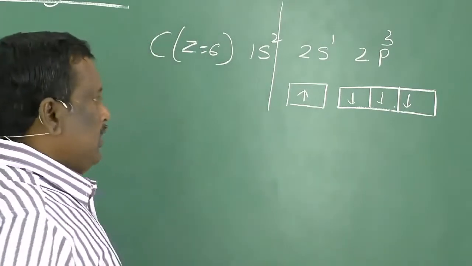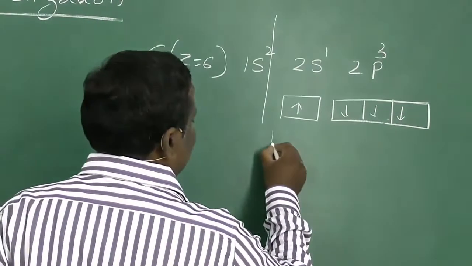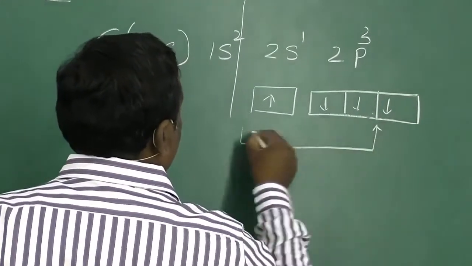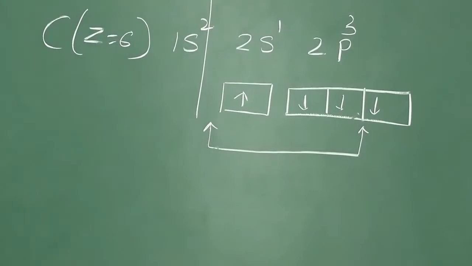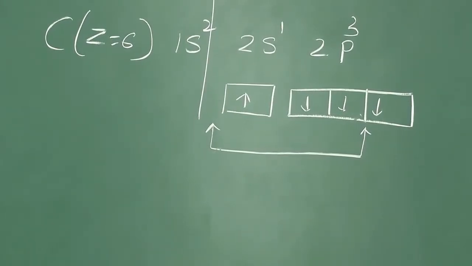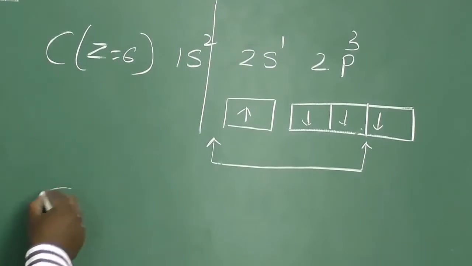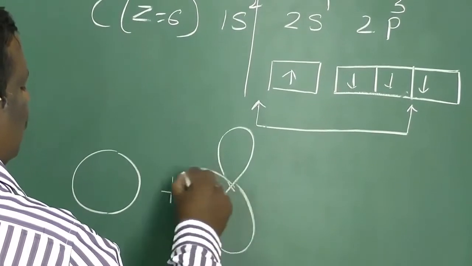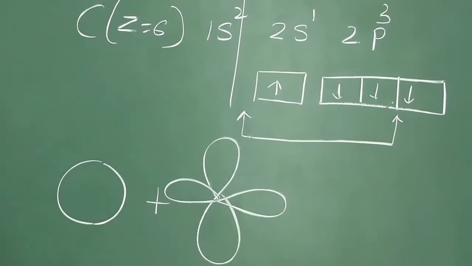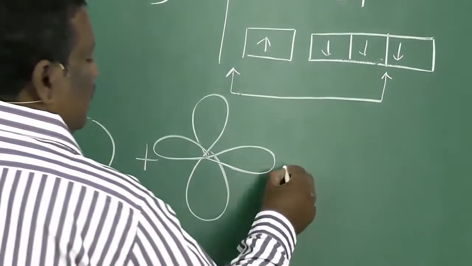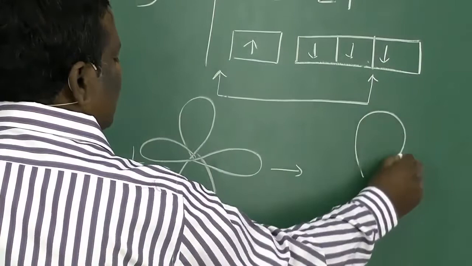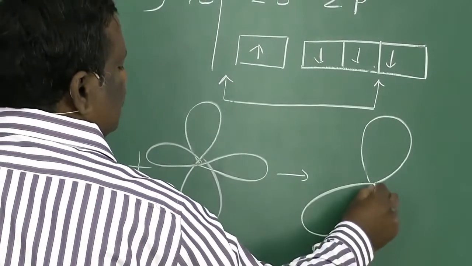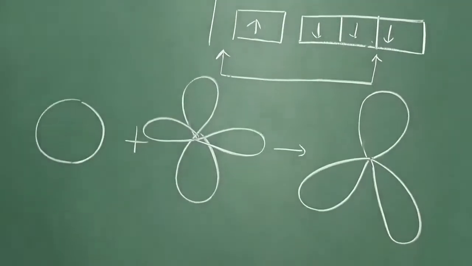So here in sp2 hybridization, only 1 s orbital and 2 p orbitals are mixed together to form 3 identical hybrid orbitals. 1 s orbital and only 2 p orbitals are mixed together to give 3 identical hybrid orbitals.